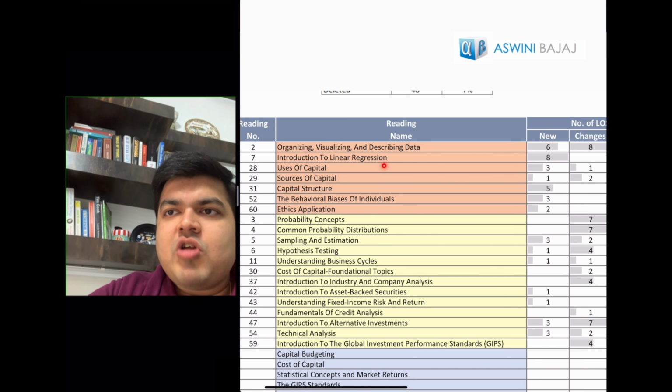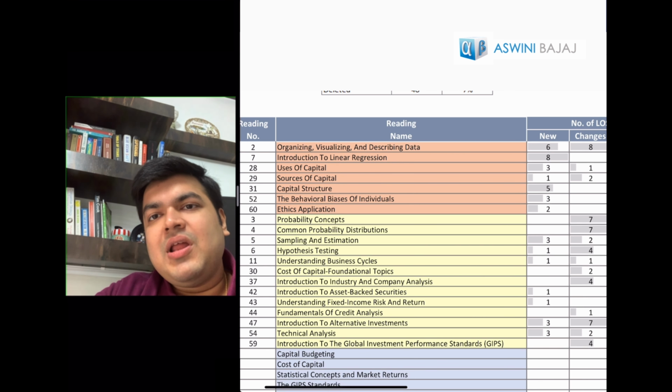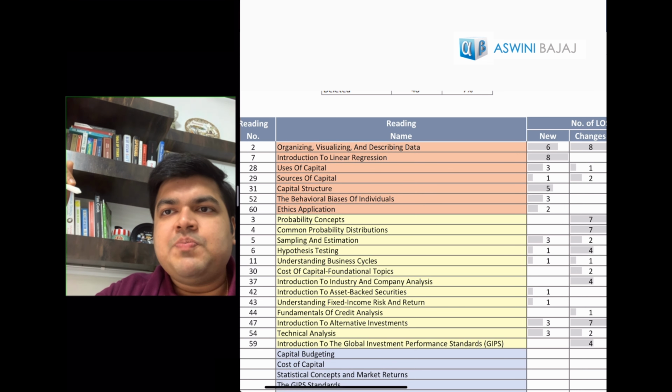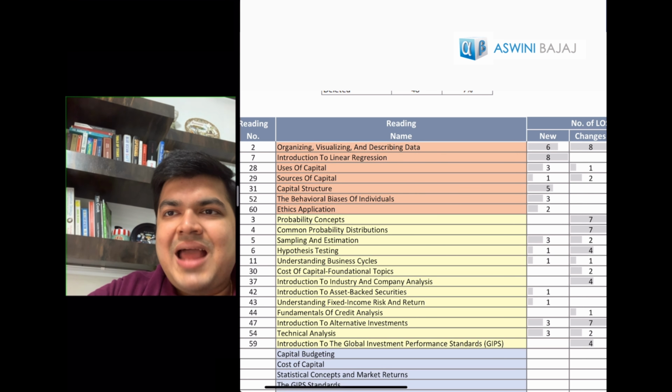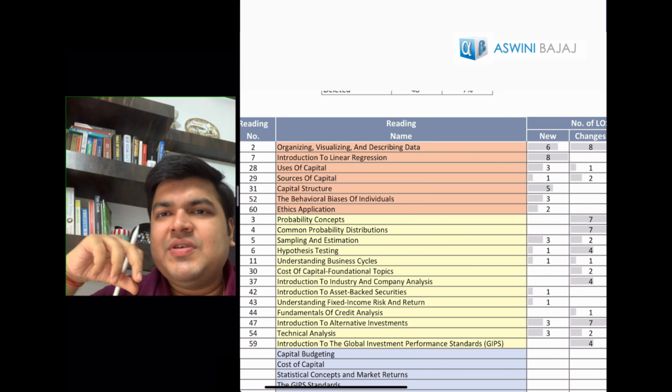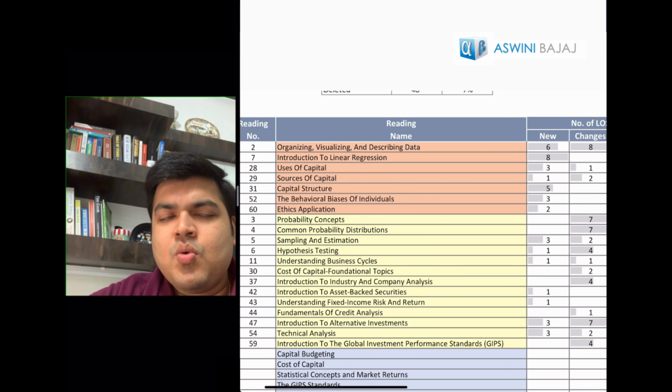Second, we are looking at introduction to linear regression. Over here also, this particular reading was there as a part of level 2 curriculum. So 2 chapters primarily have been shifted from level 2 to level 1, that is linear regression and capital structure. Introduction to linear regression will be important, easy chapter, basically how to frame the equation of a single line. So that is y is equal to mx plus c, or y is equal to b0 plus b1x, the way you want to put it.